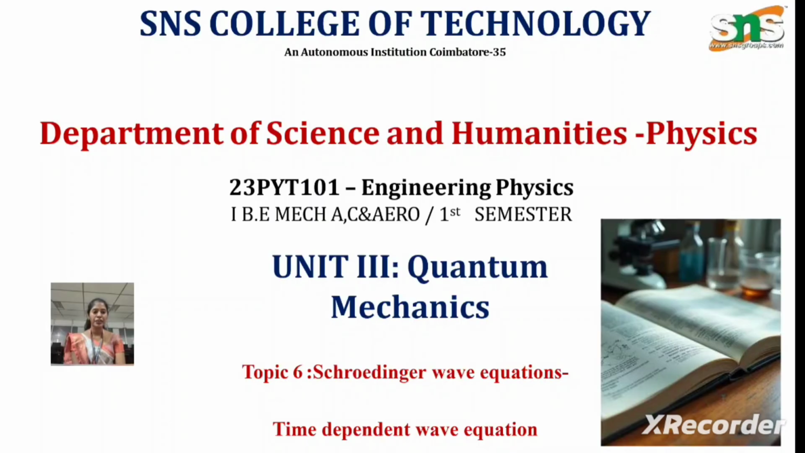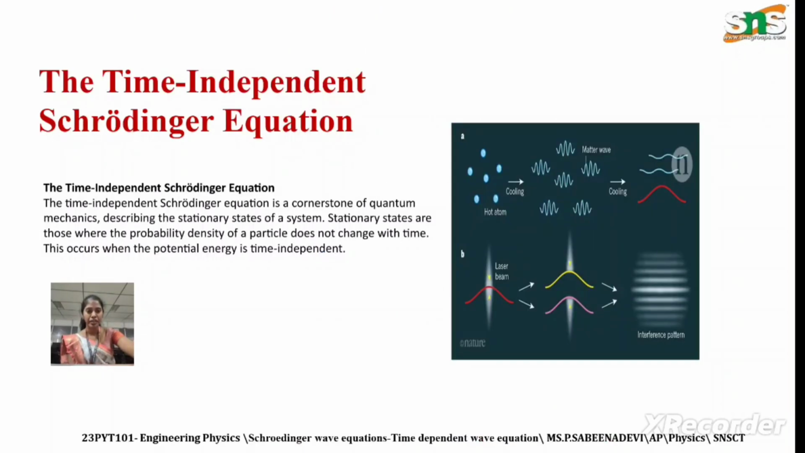In this video, I am going to explain about the Schrodinger wave equation, the time-dependent wave equation. In the previous video, I explained about the properties of matter waves and the physical significance of wave nature. I explained what is meant by matter waves: every material particle associated with a wave nature is called a matter wave or de Broglie wave. I also explained the applications of matter waves.